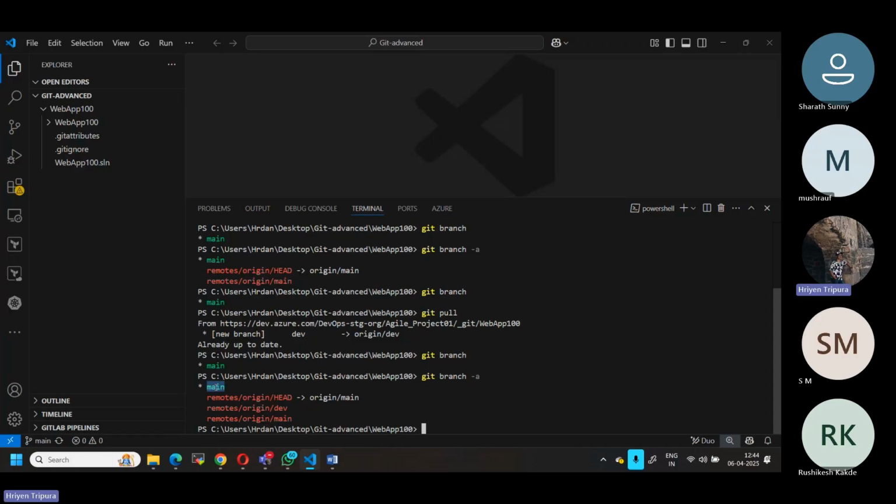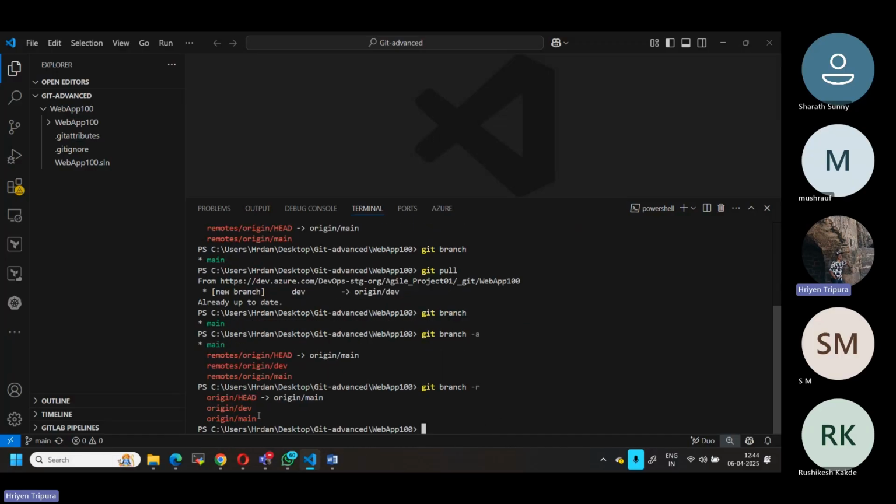This is local: dev and main we have. Then origin remote. Now, if you want to see only the remote, I can just use the R option. R is nothing but remote. Main was not showing, as I told you, because main is only local. By default it will be there. But using R, I can see only the remote branches.